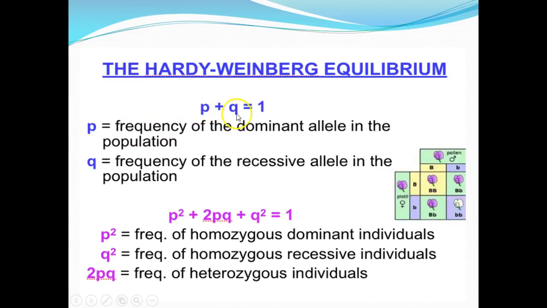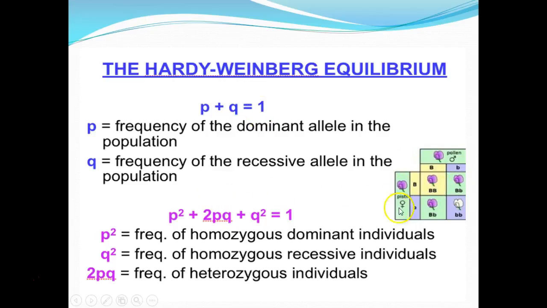Notice that P plus Q always equal 1, and that should make sense. Remember that the frequency is just another term, we could say the ratio, or the percentage of the dominant allele in the population plus the percentage of the recessive allele is of course going to equal 1, right? If they're percentages, they're going to add up to 100%. If they're frequencies, they're going to equal 1.